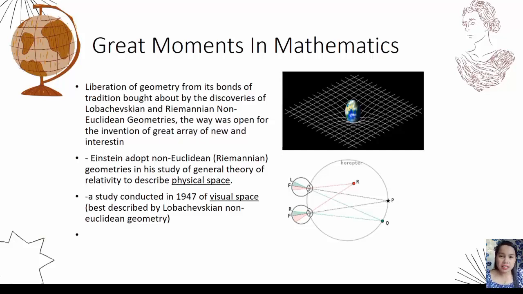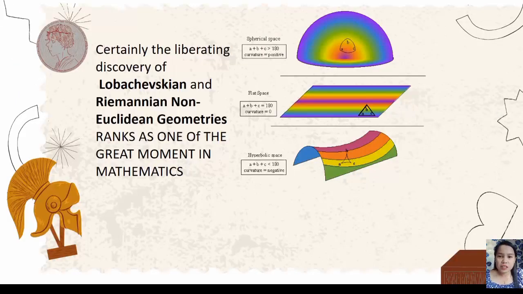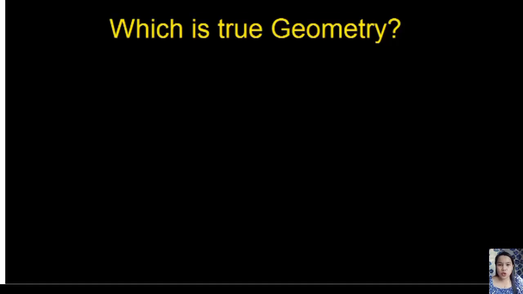Halimbawa, kay Einstein, ginamit niya ang idea ng Riemannian geometry in his study of general theory of relativity to describe physical space. At ang isang study, which was conducted in 1947, described visual space using the Lobachevsky geometry. So certainly, the liberating discovery of Lobachevsky and Riemannian non-Euclidean geometries ranks as one of the great moments in mathematics.